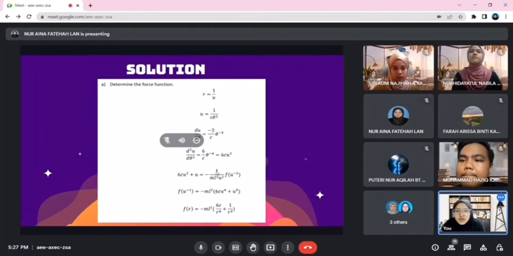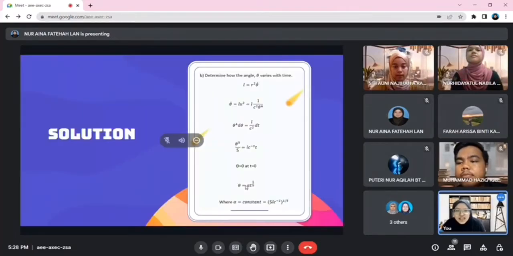Then we got negative 1 over m l squared u squared f of u to the power of negative 1. f of u to the power of negative 1 is equal to negative m l squared (6cu^4 plus u^3). So we substitute r to get the force function, negative m l squared (6c over r^4 plus 1 over r^3). That's the answer.